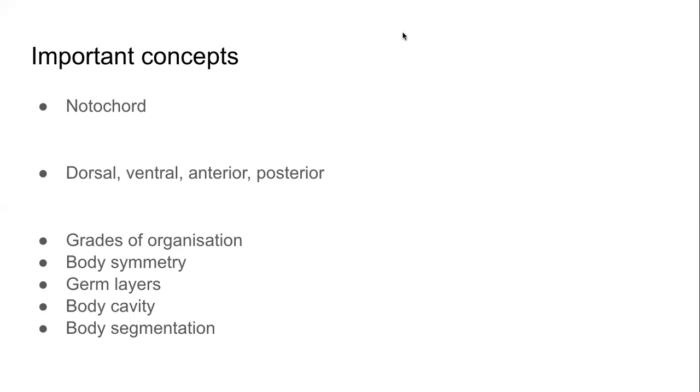So we have acoelomate, pseudocoelomate, and eucoelomate. And finally, body segmentation, if the body is divided into similar parts. We saw the example of earthworms, which are divided into ring-like structures.